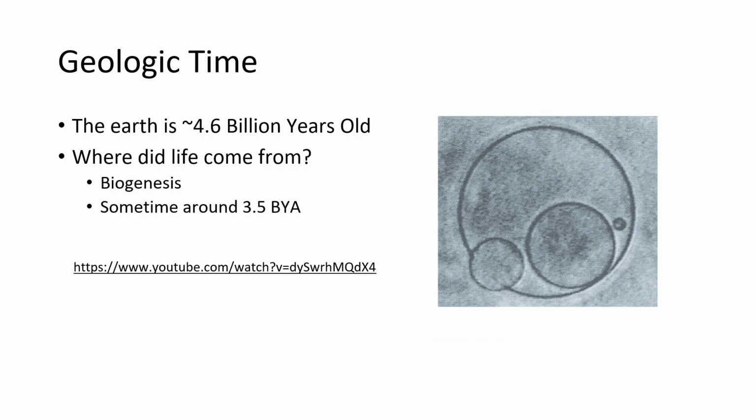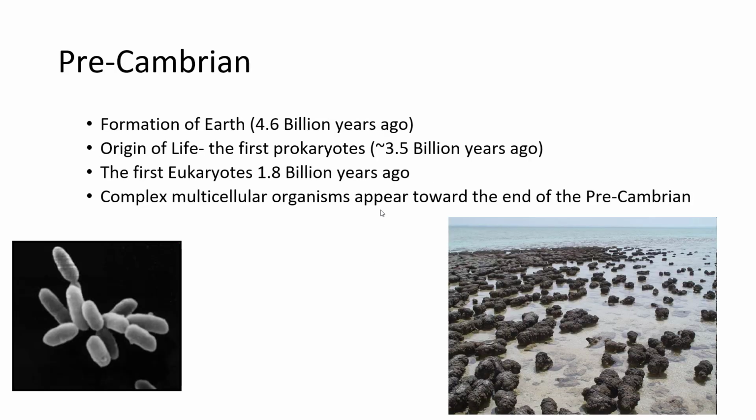So I'm not going to hit that very hard today, but I do want you to know around 3.5 billion years ago. What I recommend you do is you print off a geologic time scale, and you just write down when some of these major events take place, so you can kind of put them into context and you know when they occurred. For example, of course, life originating starts in the Precambrian, right? So I'm not going to cover a lot of topics today, but I do want to talk about a few of the major events of life from a global perspective and from an Arkansas perspective.